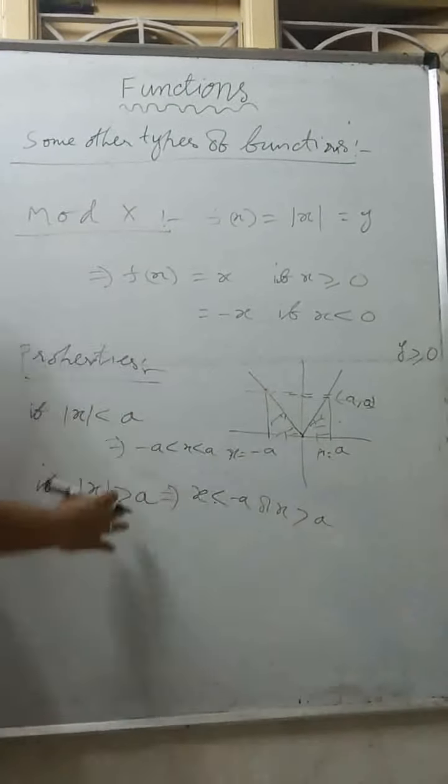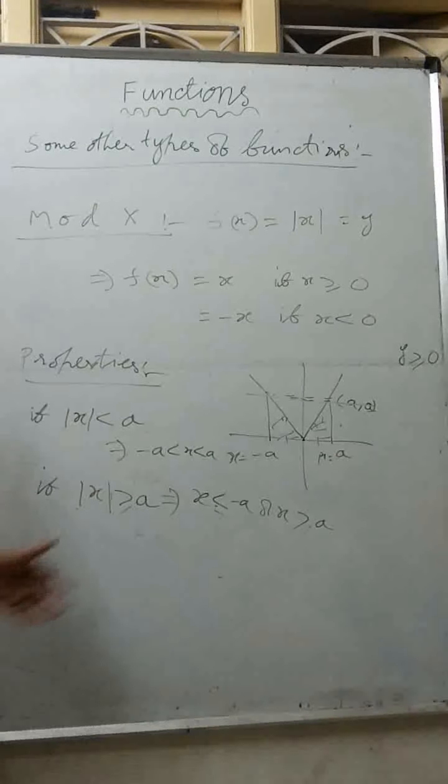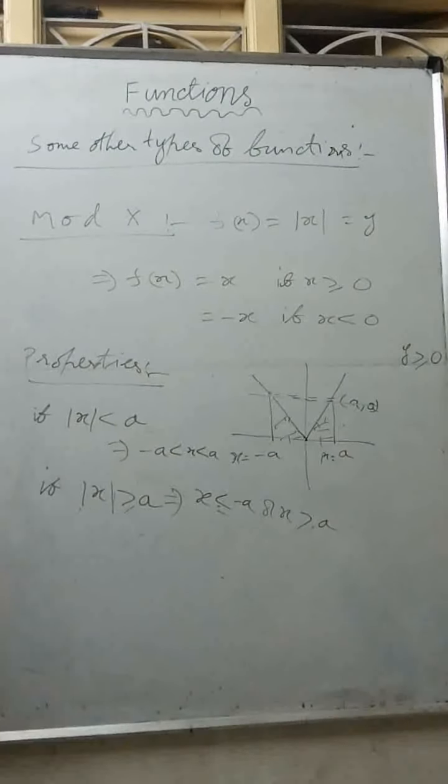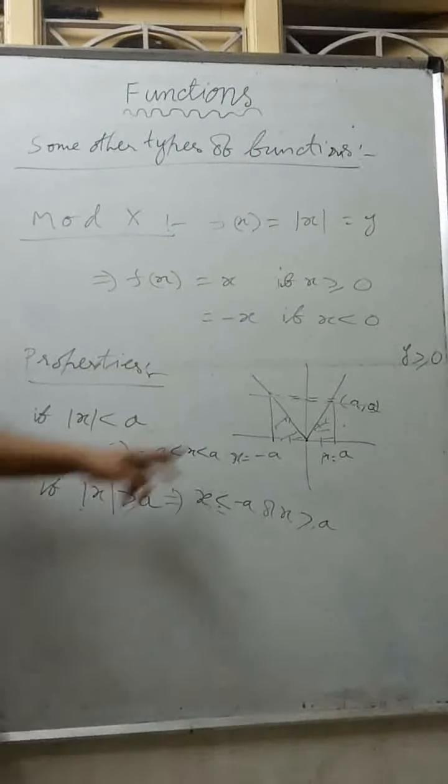So this is the property. If mod x is less than a, x lies between minus a to plus a. If mod x is more than a, x is less than minus a or more than a, but x does not lie between minus a to plus a. That you can observe from the graph clearly. Modulus of x plus y is always less than or equal to mod x plus mod y.